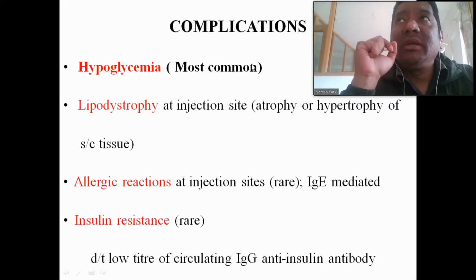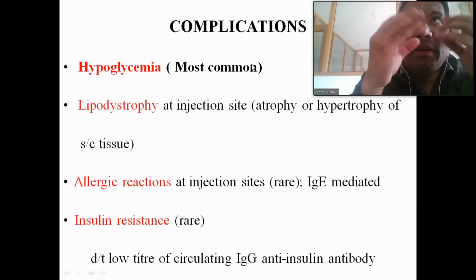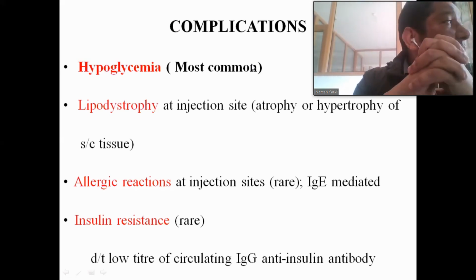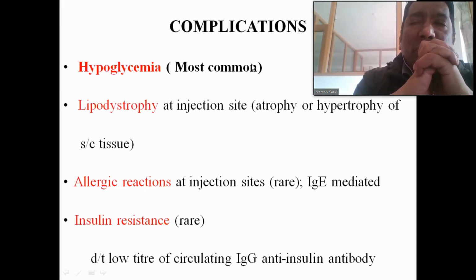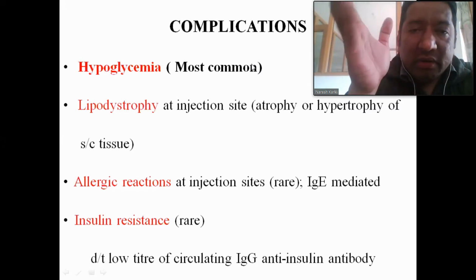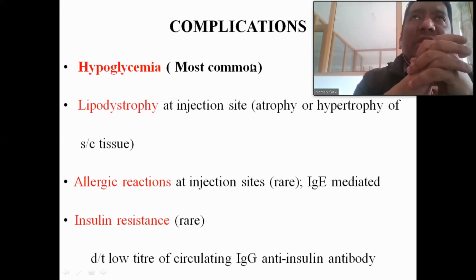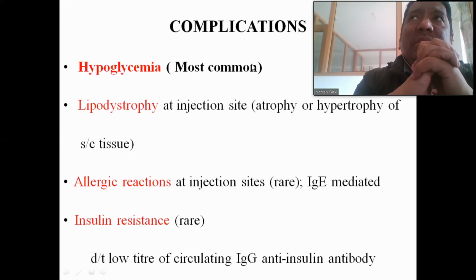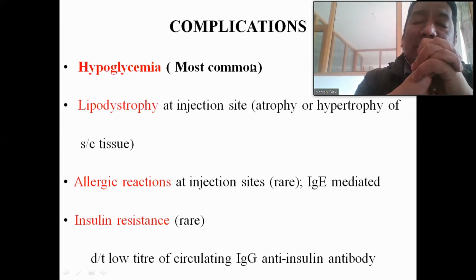The second compensatory mechanism is the secretion of catecholamines, epinephrine and norepinephrine. When epinephrine and norepinephrine increase, epinephrine acts on the beta 1 receptors in the liver, which increases gluconeogenesis. The third compensatory mechanism is the secretion of cortisol. Cortisol increases the plasma glucose level by increasing gluconeogenesis in the liver. These are the compensatory mechanisms.